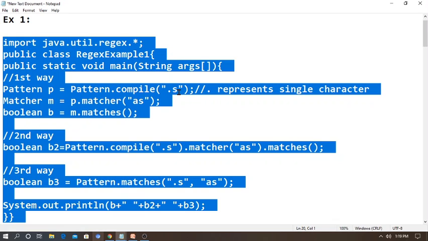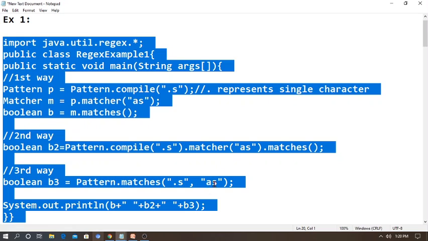I am going to check whether dot-s is available, and as the matcher input, I have to check the matcher on "as". In "as", the second character is available, so it will print true. Then, another way to use the boolean method: boolean b2 is equal to Pattern.compile(".s").matcher("as").matches(). And the third way: boolean b3 is equal to Pattern.matches(".s", "as").